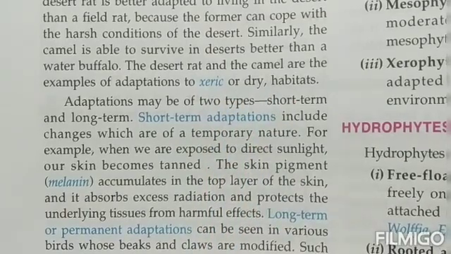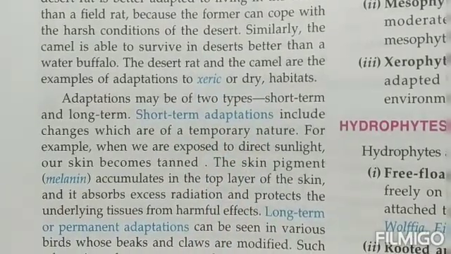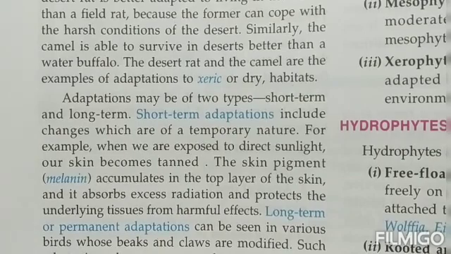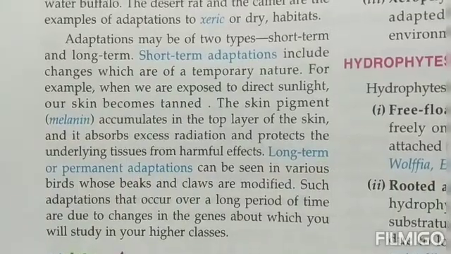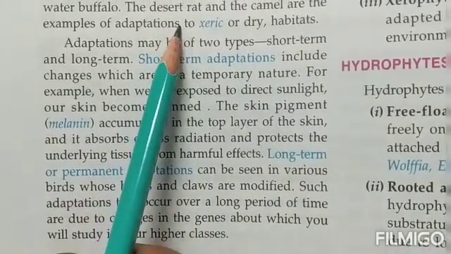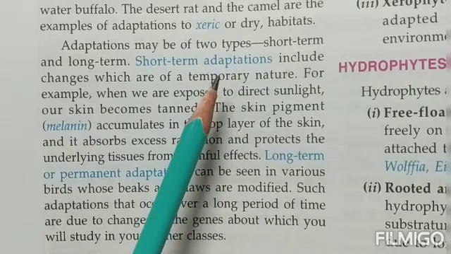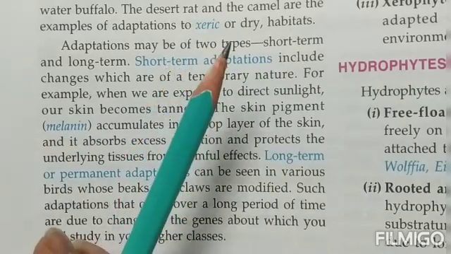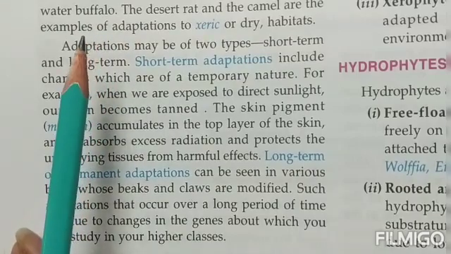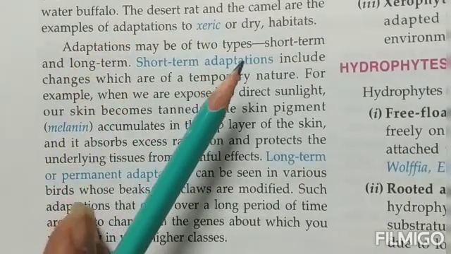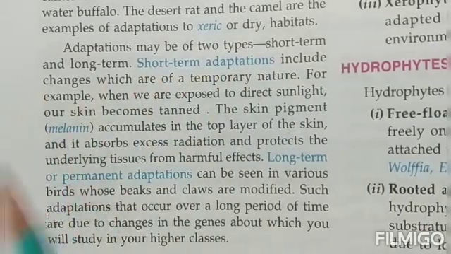So these are the organisms, children, that are adapted by nature to live in such kind of a dry habitat. Similarly, if you take a camel and you leave it into a habitat where there is a lot of snow, then obviously camels will not be able to stay in that area.